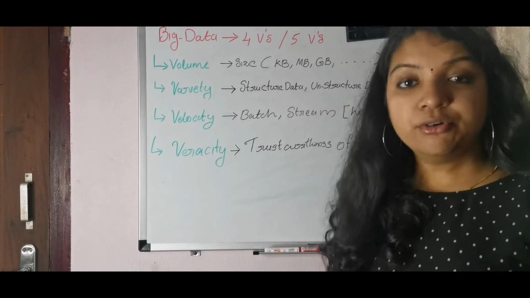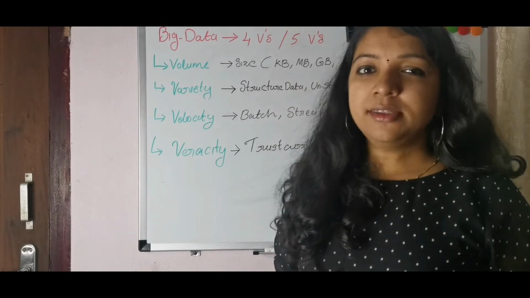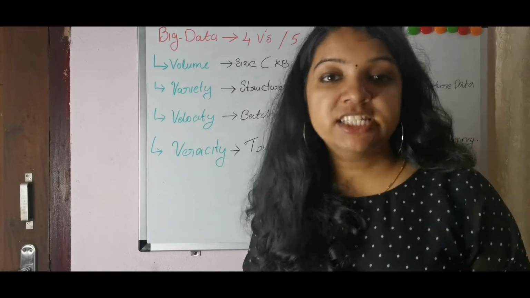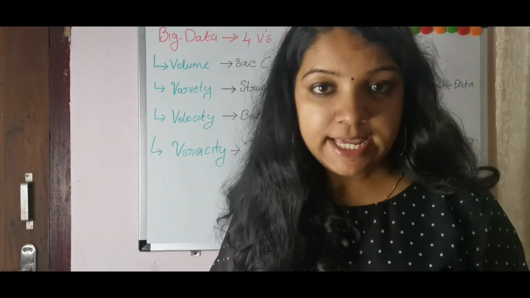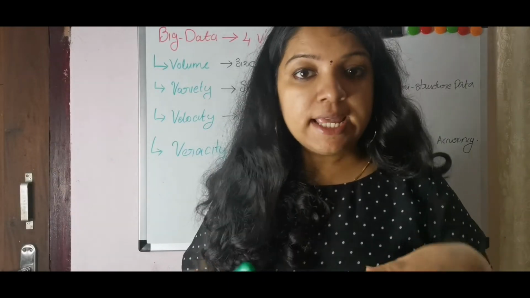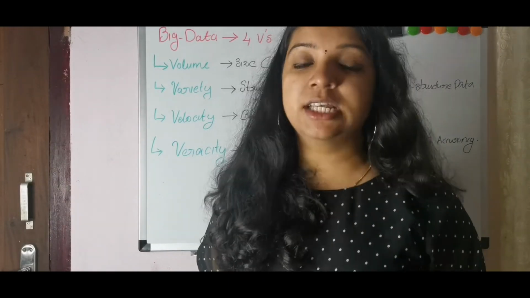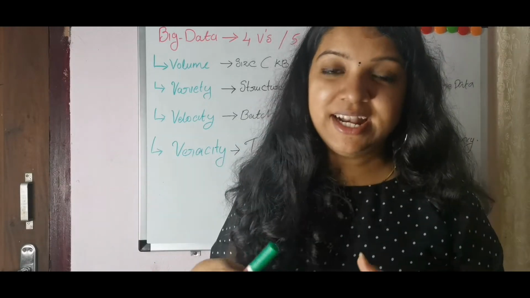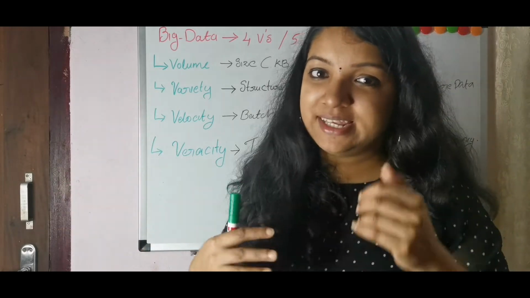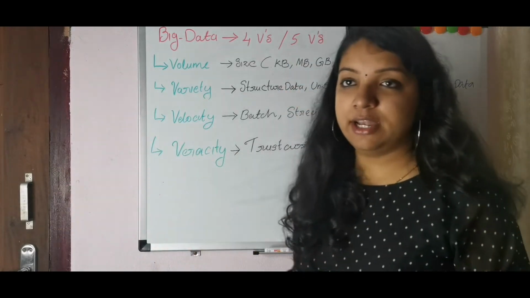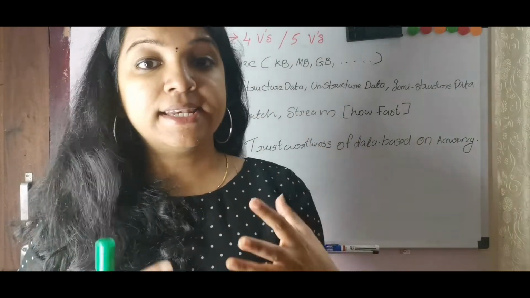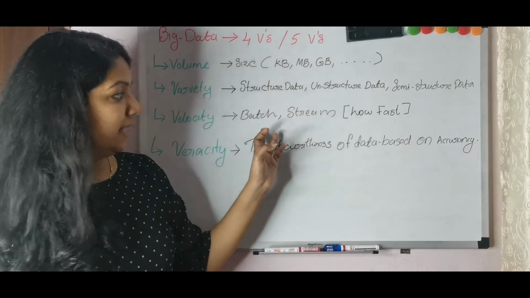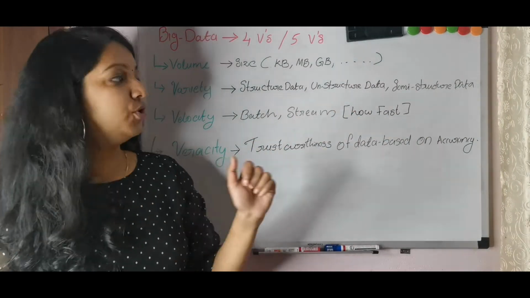And the velocity. Velocity means frequency. Frequency, I already told you in the previous video. Frequency means batch, that is daily, twice a day, thrice a day, etc. And streaming kind of item. Streaming means live streaming. So that means batch and streaming data, and that is called velocity. Velocity means the frequency at which the data is produced, batch wise or streaming wise. So batch and stream, how fast the data is produced.